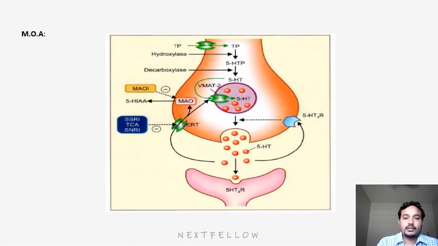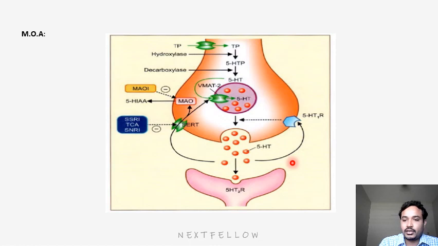So what is the major pathology? Decreasing serotonin and norepinephrine. So we need to increase serotonin and norepinephrine in the synapse. Serotonin is released into the synapse and then taken back by the serotonin reuptake transporter. By inhibiting this, we can enhance the availability of serotonin in the synapse.